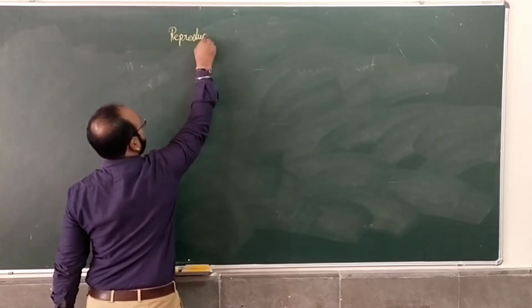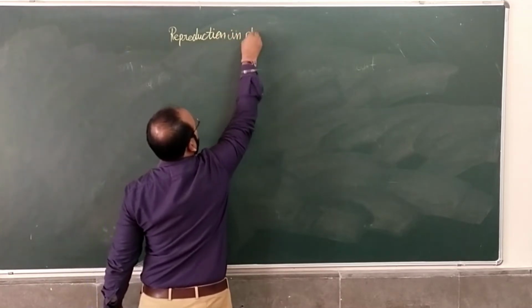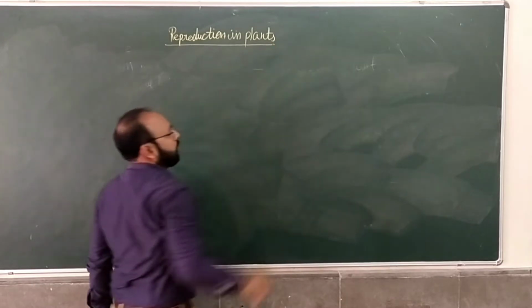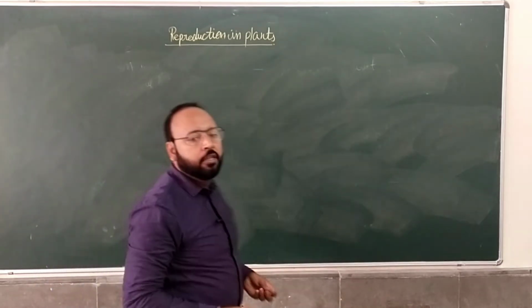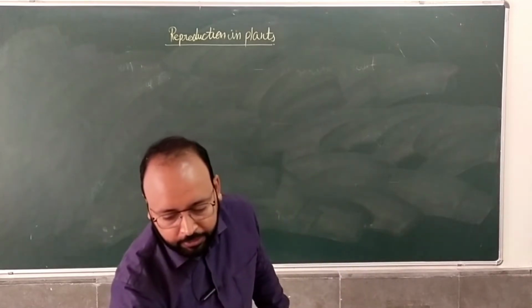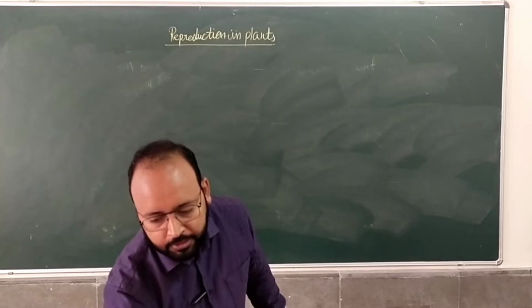Reproduction in plants. If you remember, we studied different things, and mainly we divided the chapter into two categories.